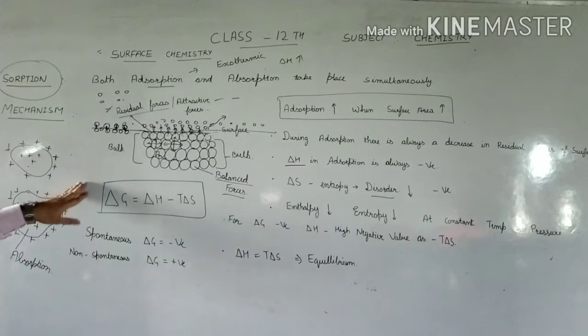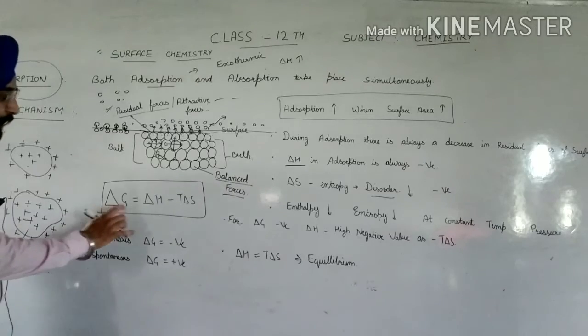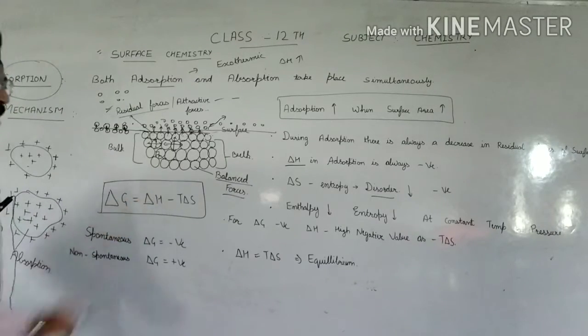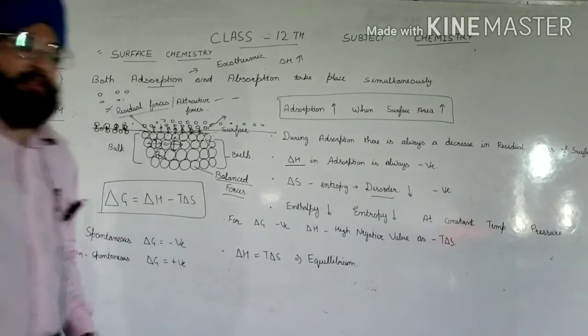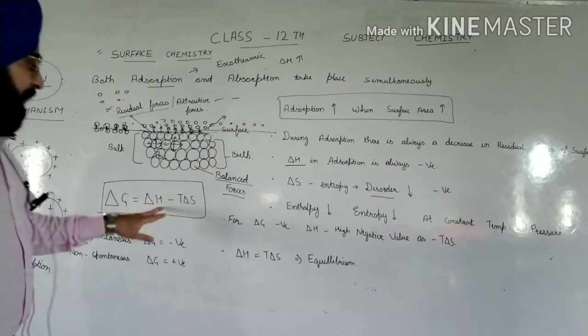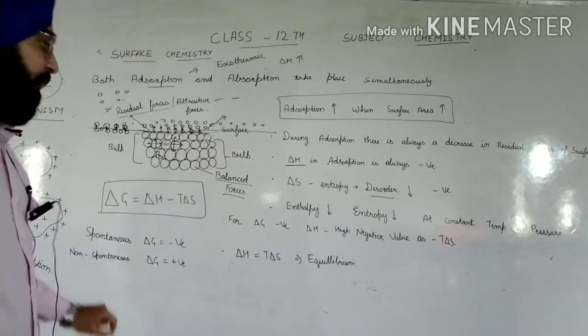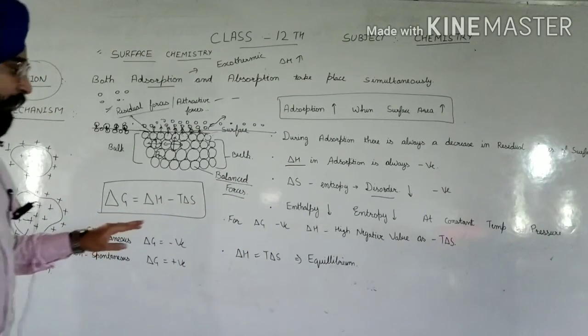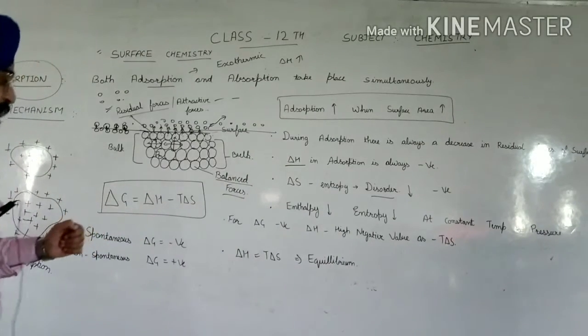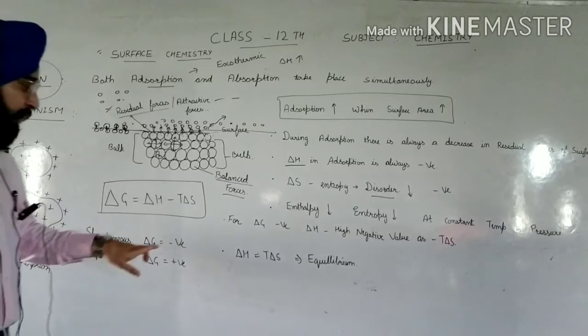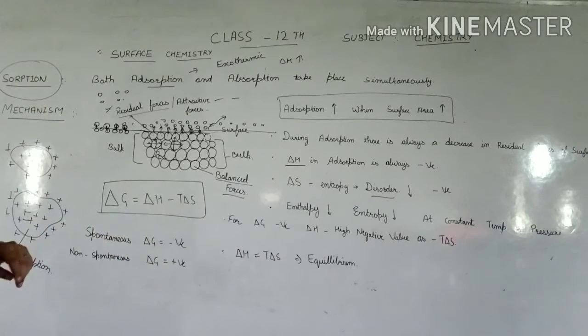Now as you know, the Gibbs free energy formula is delta G equal to delta H minus T delta S. We know delta H is negative and delta S is also negative. In a spontaneous process delta G is always negative.